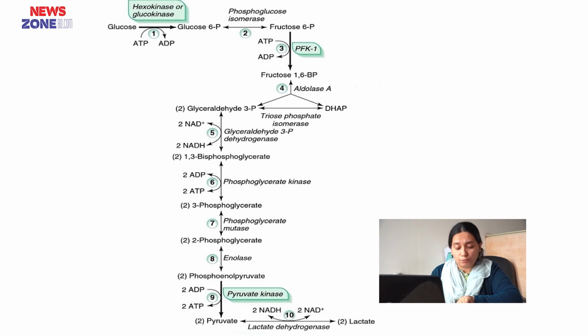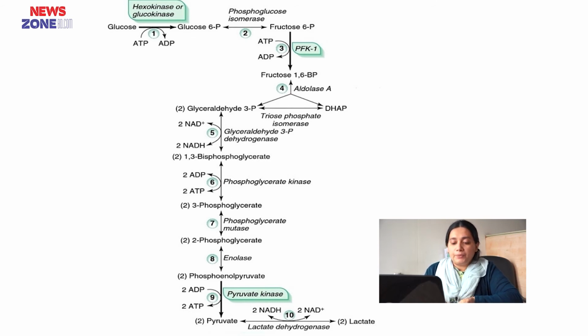In step 8, conversion of 3-phosphoglycerate to 2-phosphoglycerate occurs. Here intramolecular transfer of phosphate occurs from position number 3 to position number 2. The enzyme is phosphoglycerate mutase. Mutase belongs to the isomerase enzymes because this is an intramolecular transfer.